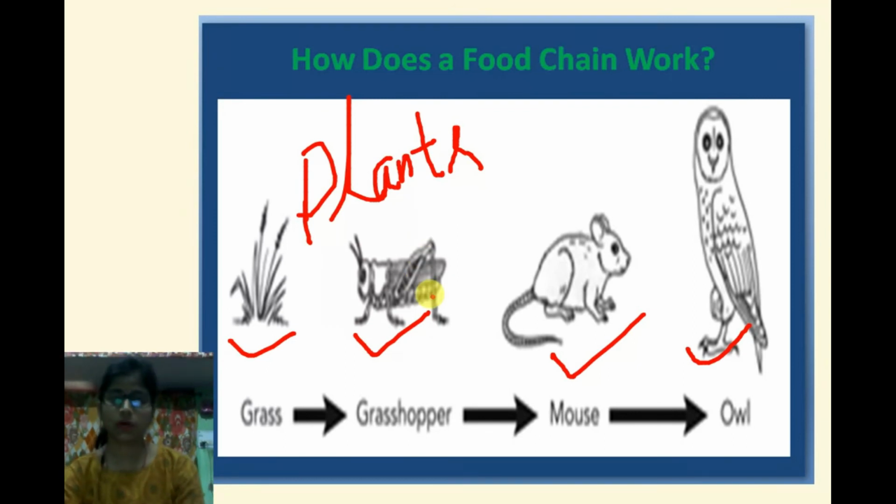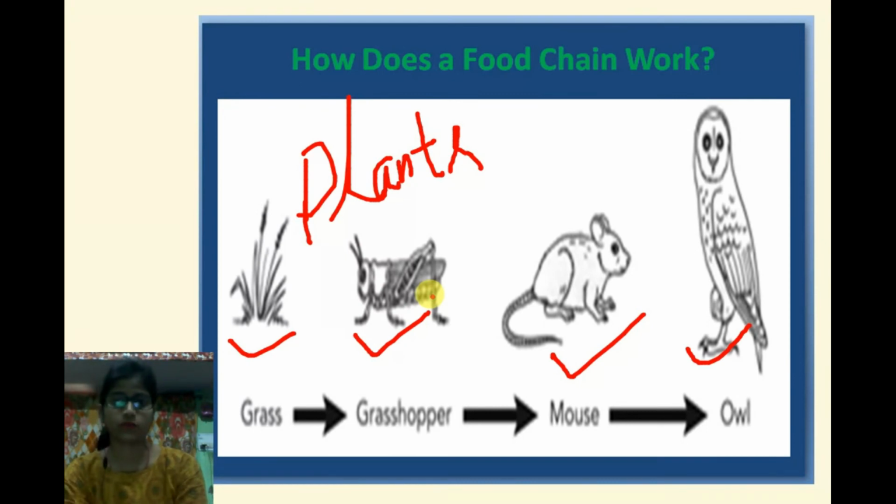But what about animals? Can animals make their own food? No. Animals totally depend on their surroundings. They depend on plants and on other animals. So what are animals called? They are called consumers. Plants are known as producers. Why? Because they produce their own food.